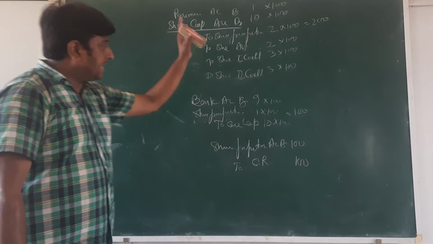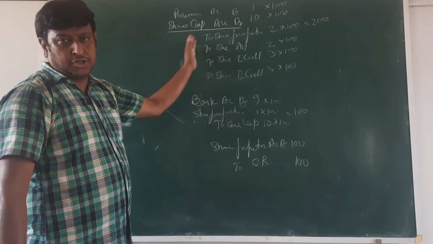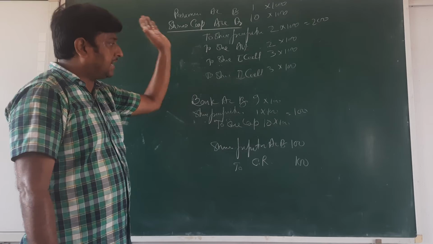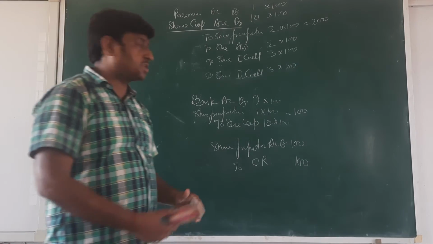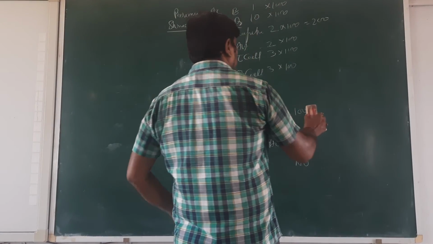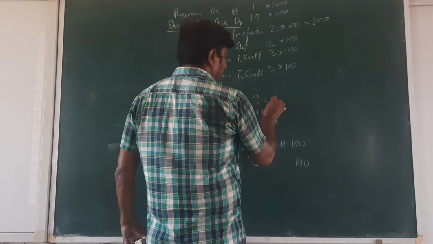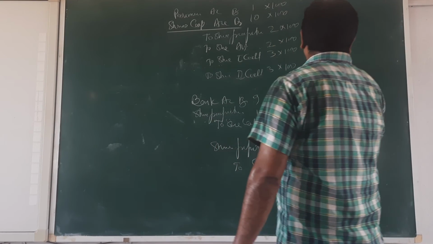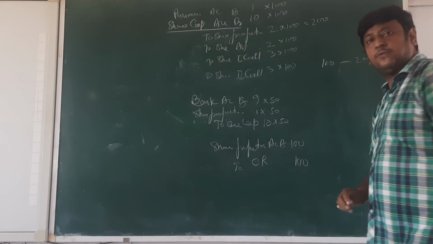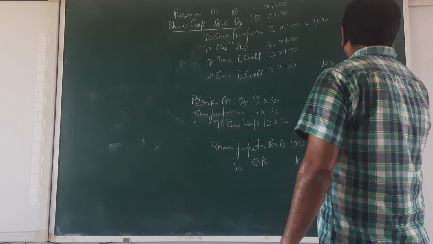Okay. If the share is the same, it's very easy: forfeiture and reissue are both the same share. But some questions are different. If 50 shares are reissued, just see. If only 50 shares are reissued, then 50, 50. For 100 shares, 200 rupees of forfeiture. So for 50, 100.